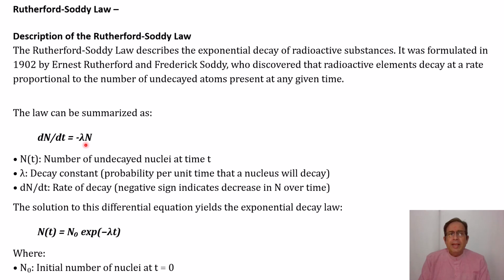So lambda is a decay constant and N is the number of radioactive nuclei present at that particular time. So the rate of change of those nuclei is proportional to the number of nuclei present at that time. The solution of this equation, which is a first order differential equation, is exponential: N of t is equal to N naught exponential minus lambda t, where N naught is the initial number of nuclei at t equal to 0.